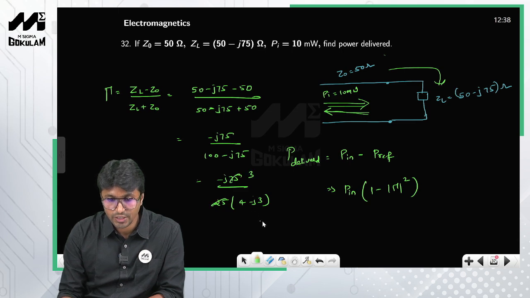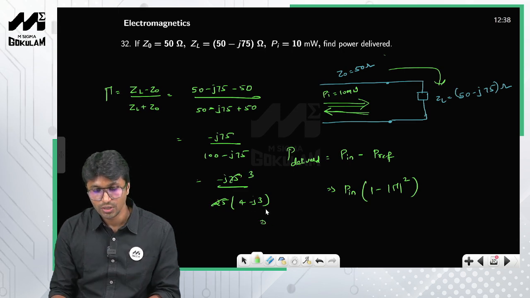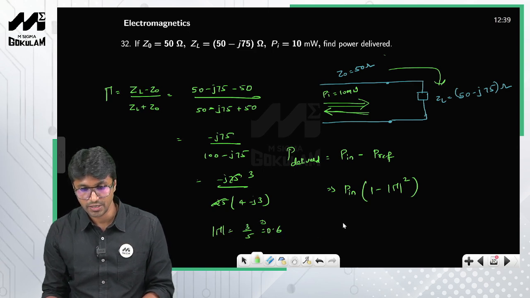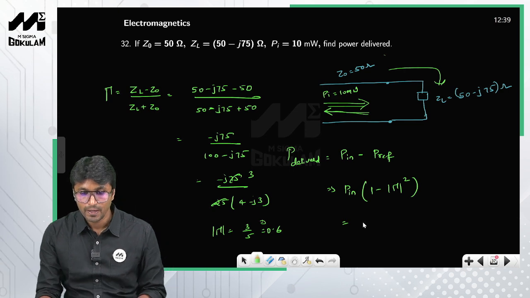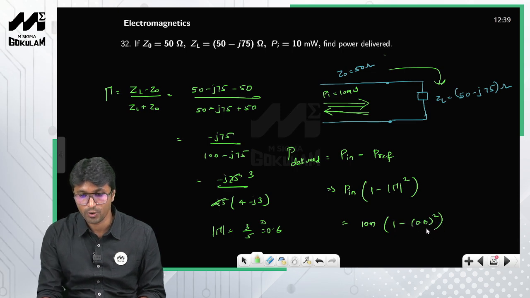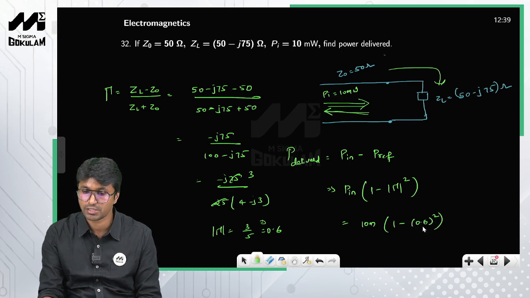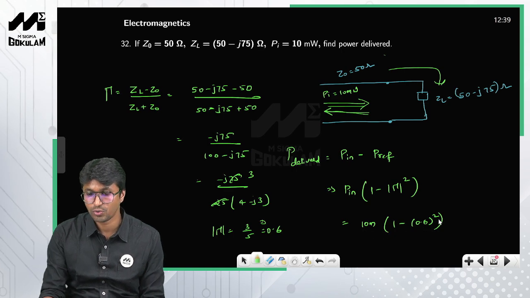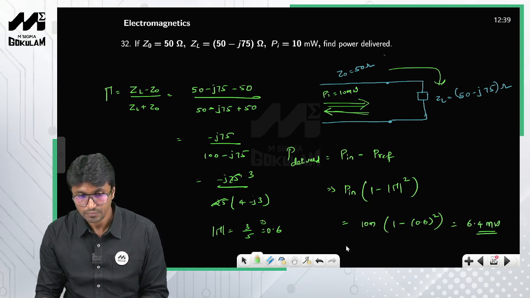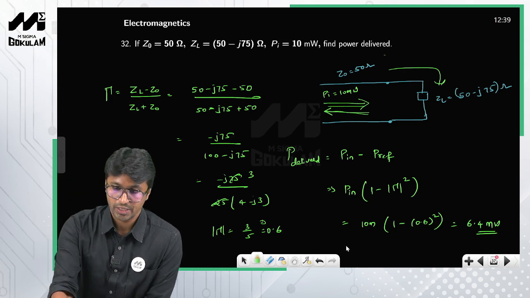So if you take the magnitude of the reflection coefficient, this is nothing but 3 by 5, which is 0.6. The input power is given as 10 milliwatt, so this equals 10 milliwatt into 1 minus 0.6 whole square. 0.6 squared is 0.36, so 1 minus 0.36 is 0.64, into 10, so therefore 6.4 milliwatt. This is how you solve this particular problem.